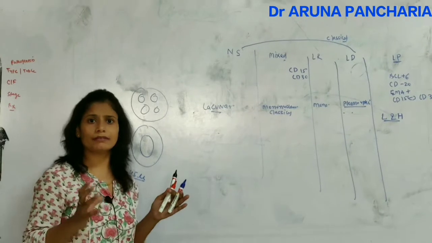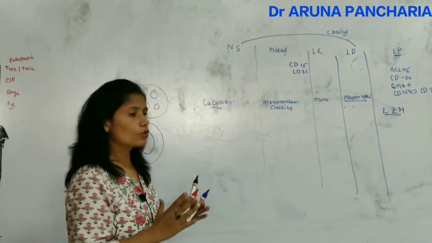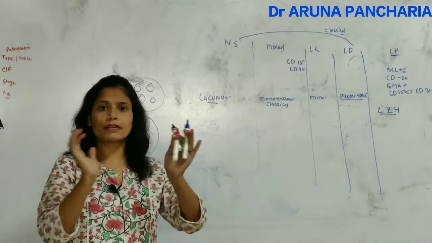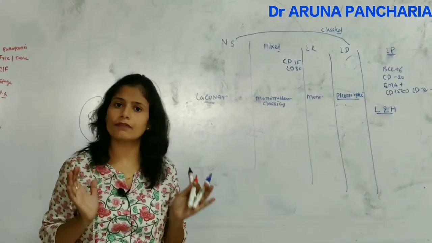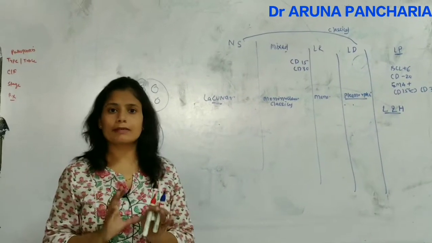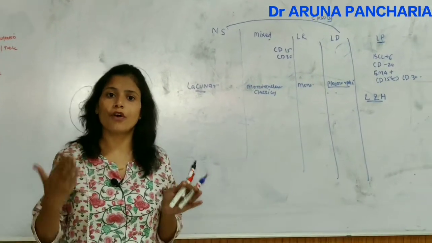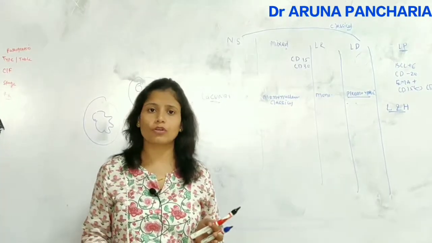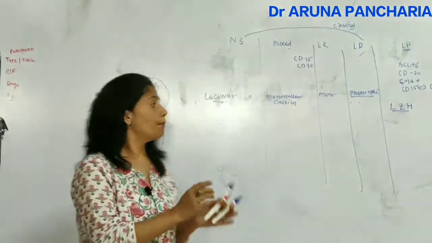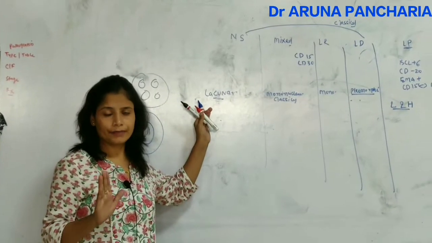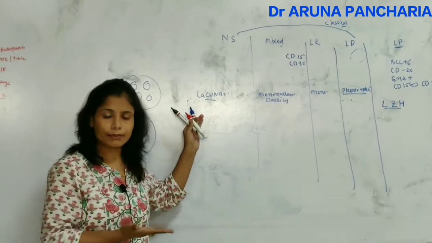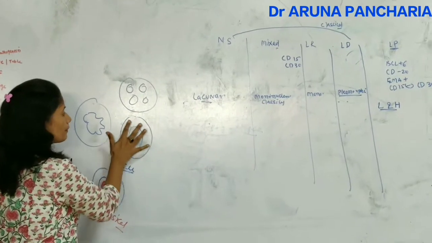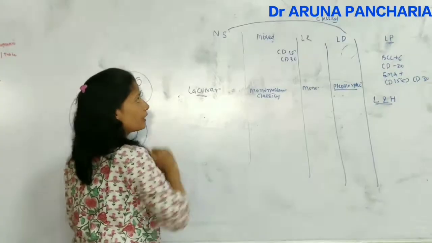In the lacunar, the word lacuna means space is there. So during the sectioning, the cytoplasm retracts. So just the cytoplasmic boundary is visualized, the cell cytoplasm is not visualized because of the formalin. If you use the fixative B5 or the Zenker solution, then we can visualize this cell. But in the normal formalin fixed histological smear, we cannot see the cytoplasm. So the lacuna, because the cytoplasm is not seen. So the lacunar type of the RS cell is there.